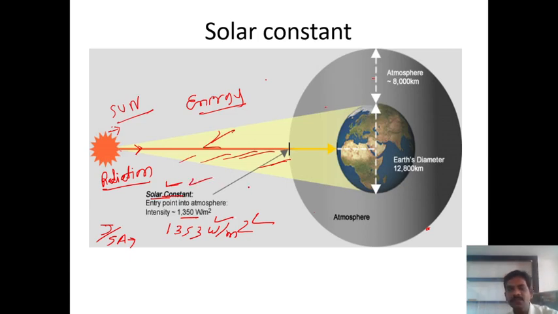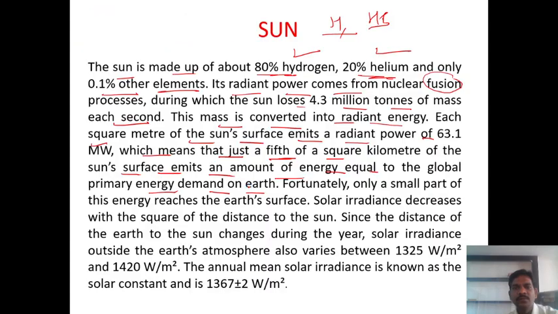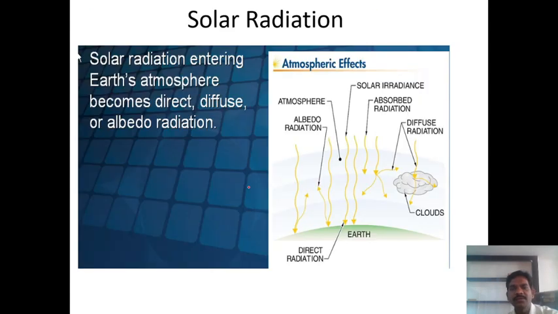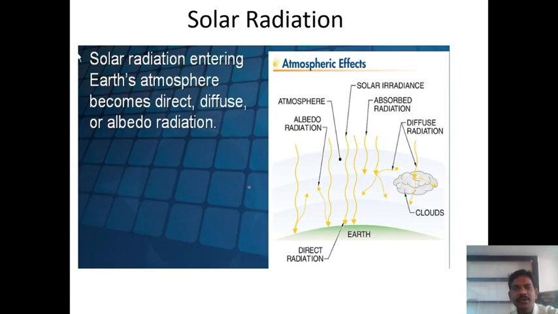Now we understand all the concepts: the solar constant definition, the definition of radiation, and the definition of extraterrestrial and terrestrial. So which radiation is received on Earth's surface? We know the radiation received on Earth's surface is terrestrial radiation. Yes or no?